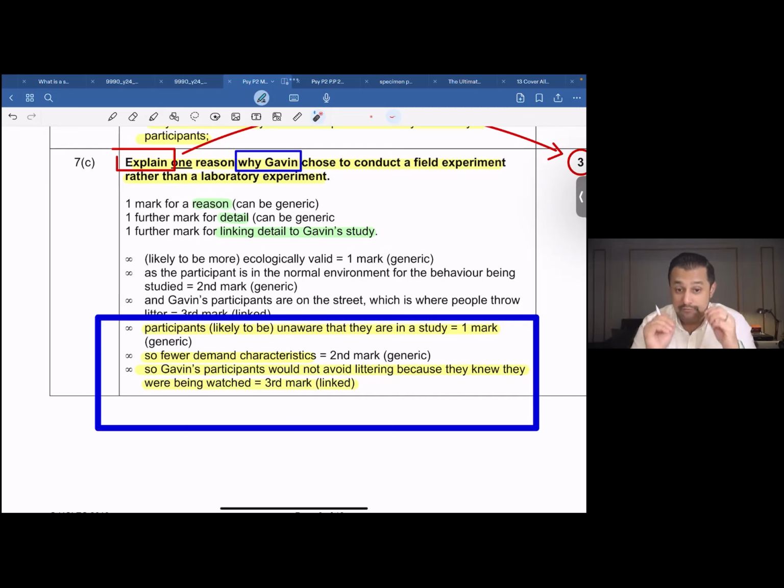Now, if participants do not know they're part of research, they wouldn't know they're being observed, and then they'd be behaving in a natural manner. So how do we score 3 out of 3? You write this, then you clarify that there would be fewer demand characteristics, which would mean that they might not avoid littering, if they plan to do so.